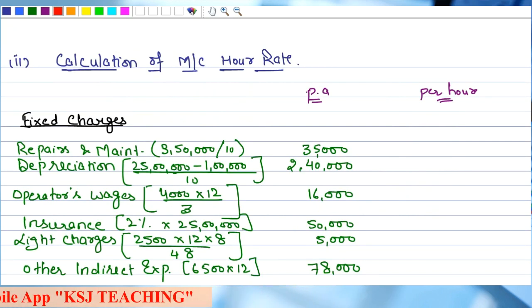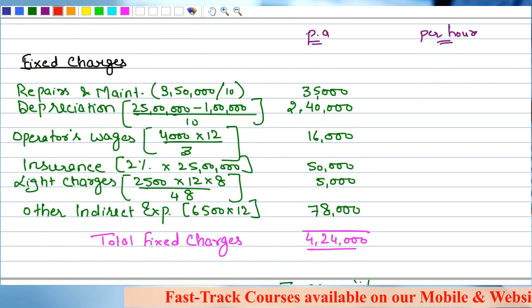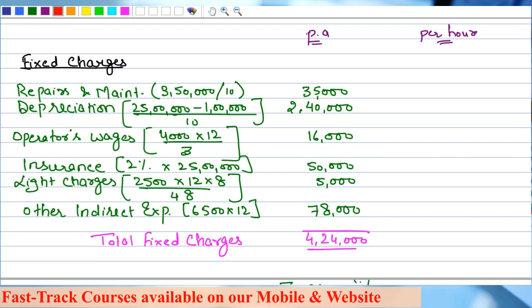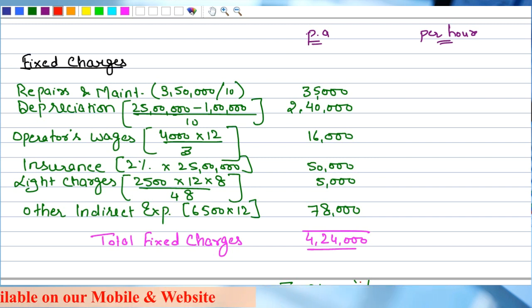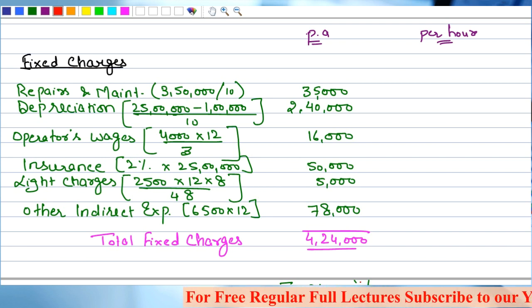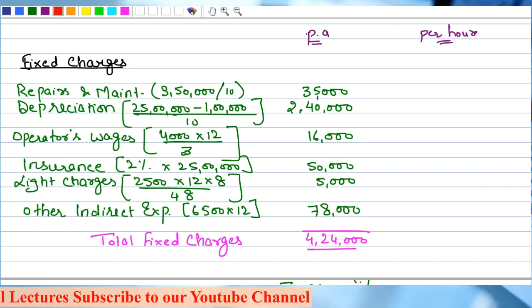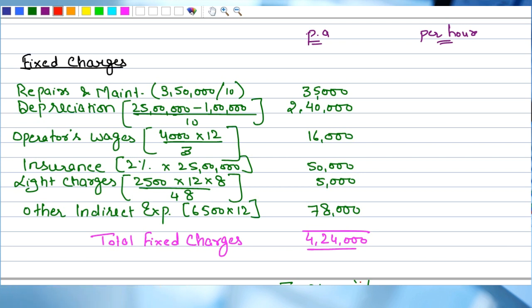Right, sir. Then calculation of machine hour rate per annum and per hour on the same basis, fixed charges. I have taken repairs and maintenance. Now see, this repair and maintenance cost of 3,50,000 is given for 10 years. That is why what I have written is 3,50,000 divided by 10 to find out the repairs and maintenance cost for 1 year. Clear, sir? 35,000 per annum. Depreciation 25 lakh minus 1 lakh salvage value divided by 10. I have taken it as a fixed charge. Why? Because it is on the basis of time, that is 10 years, right? If it is on the basis of the number of hours, then you can take it as a variable expense.